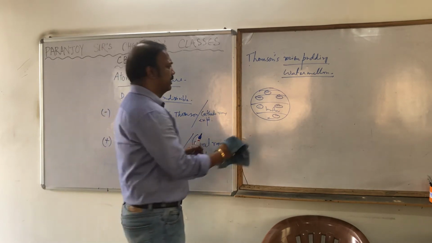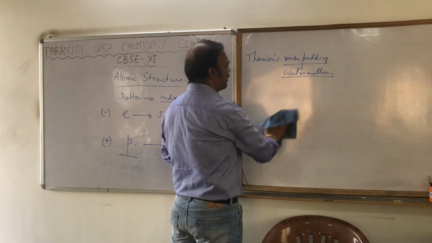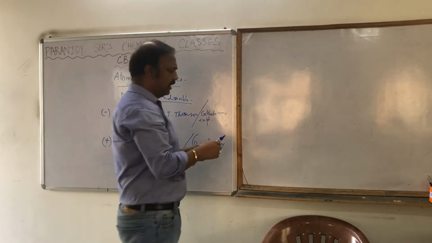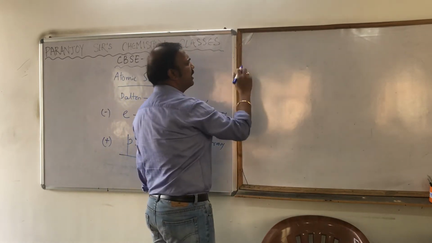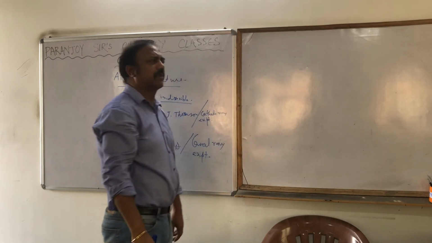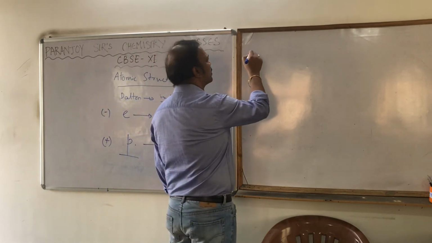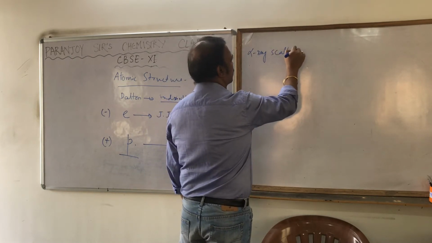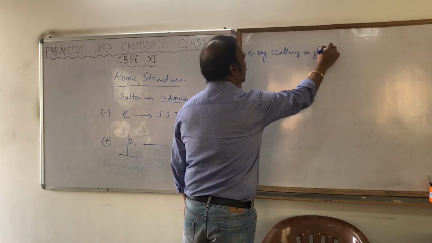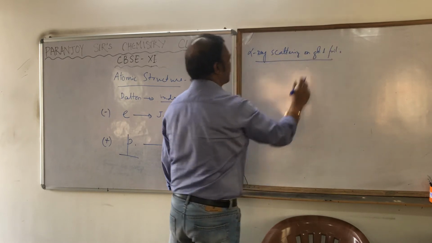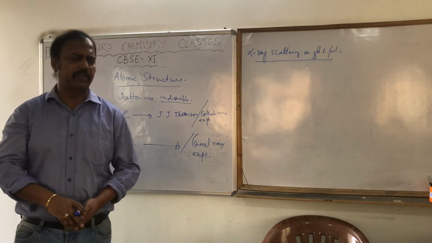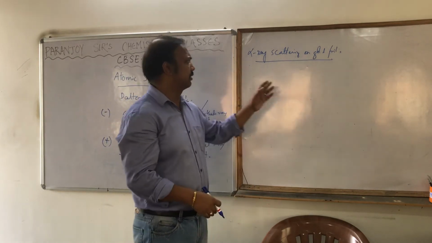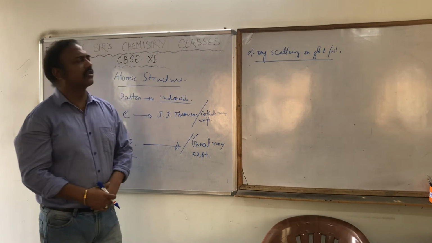In the meantime, one scientist called Rutherford, you have heard about him, I hope so. Ernest Rutherford did a very interesting experiment called alpha ray scattering on gold foil. I'm just trying to say this in brief. I cannot say the engineering detail of the experiment, but you can understand that.